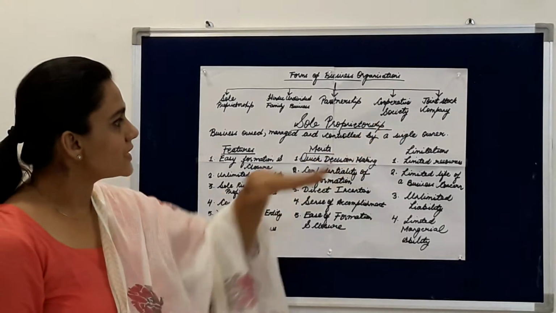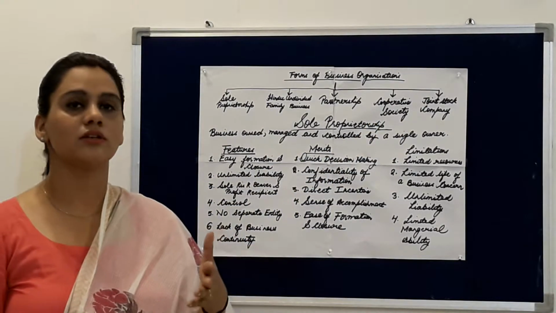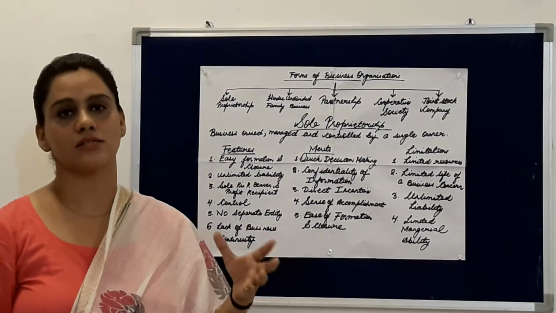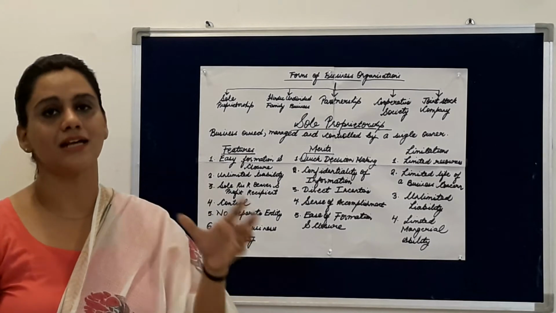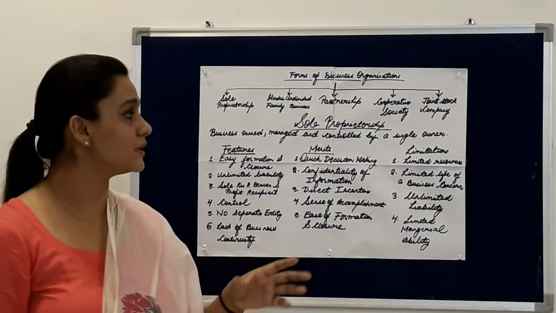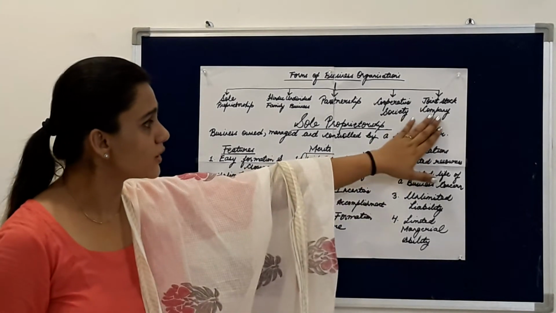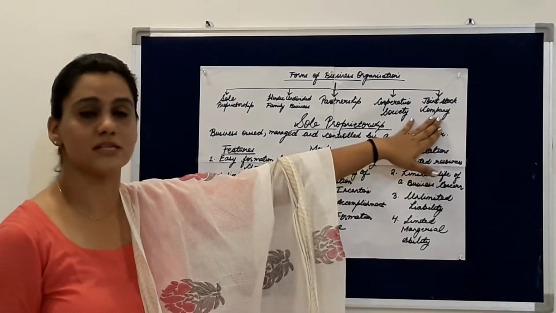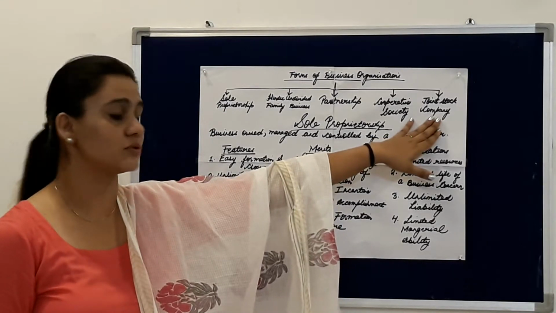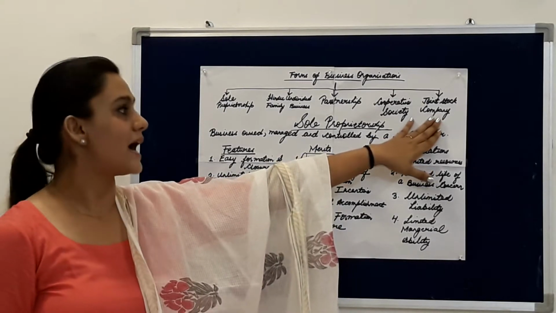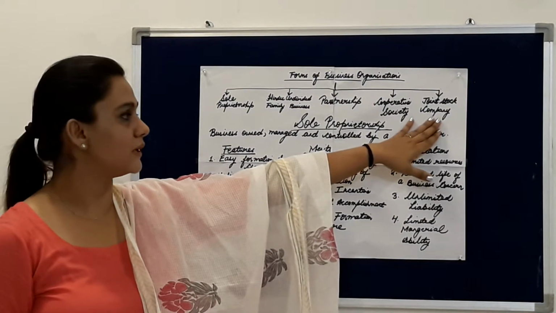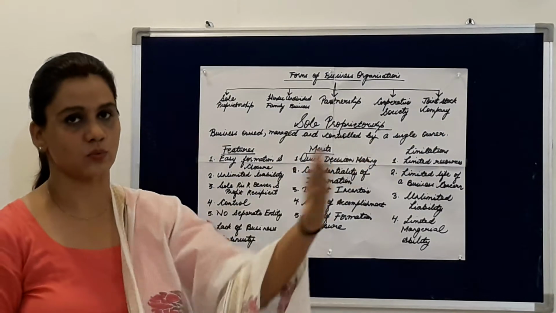Cooperative society is a form of organization where there is a voluntary association of at least 10 adult members, and it is done for the welfare of the members. Joint stock company is the largest form of business organization, and it is very complex to form, and the procedure is very difficult, and we will be explaining it in our next video.